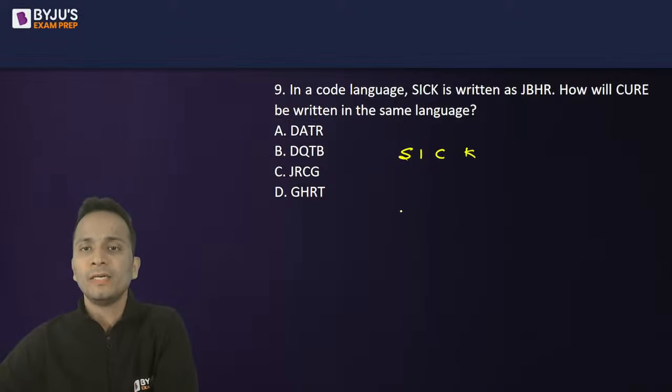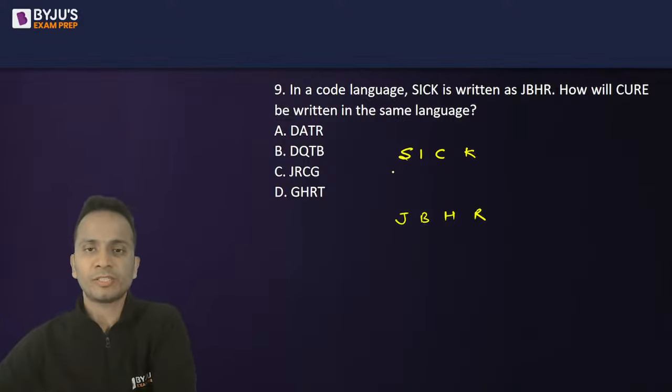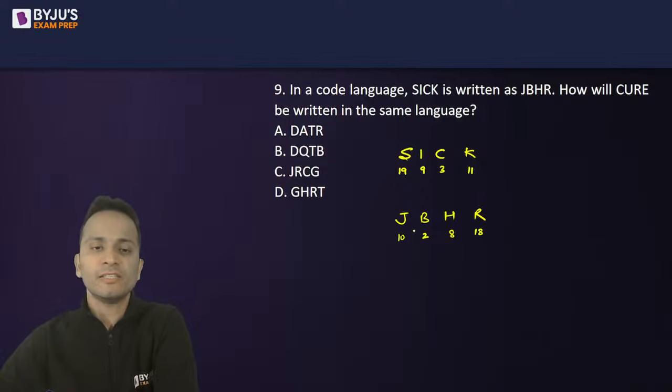SICK, and it is JBHR. Okay, let's look at the pattern. So what I generally do is I write the number equivalents of these alphabets. So 19, 9, 3, 11. Okay, and J is 10, 2, 8, and 18. So compare these two numbers, 19 and 18.